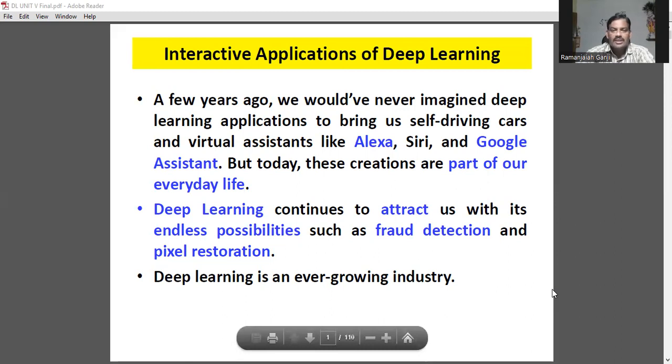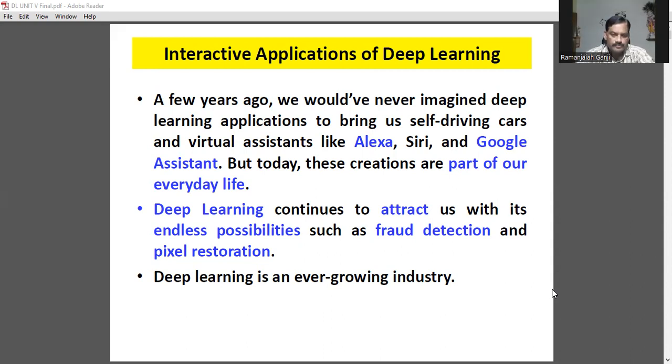Let us start with unit number 5, interactive applications of deep learning. As you know, nowadays, Google Assistant, self-driving cars, Alexa, Siri, it may be any kind of smartphone assistant. Everything is an example of a deep learning application. We can never imagine continuing our life without deep learning applications. These are part and parcel of our daily life.